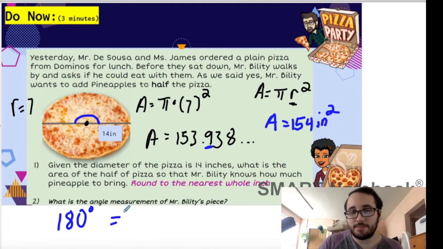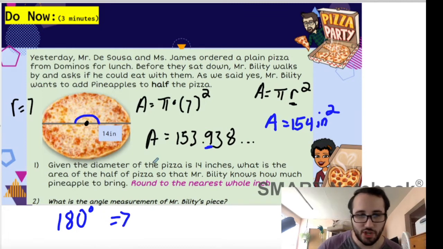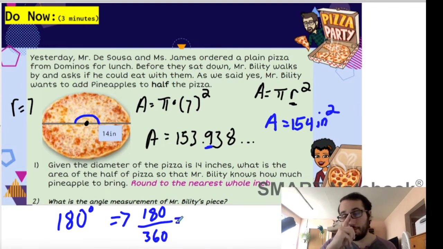And I want you to see something. In a circle, circles are 360 degrees. So another way we could write this is that he's going to eat 180 degrees out of the 360 degrees of the circle. So check this out. 180 out of 360. Now, I'm not going to do it now, but if you want, pause the video, put 180 divided by 360 on your calculator and see what you get. It's kind of interesting and it's going to be used in just a little bit. Let's move on.